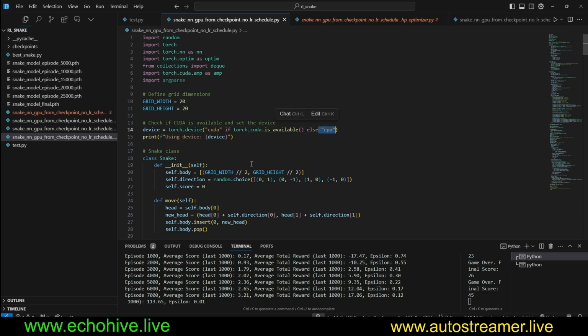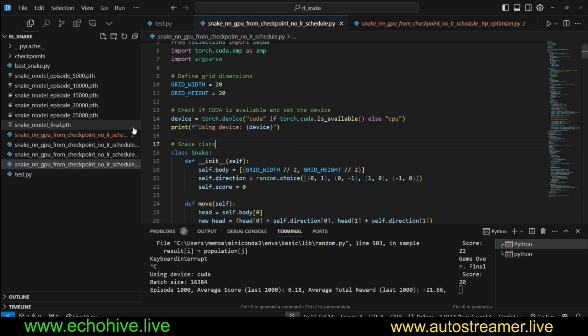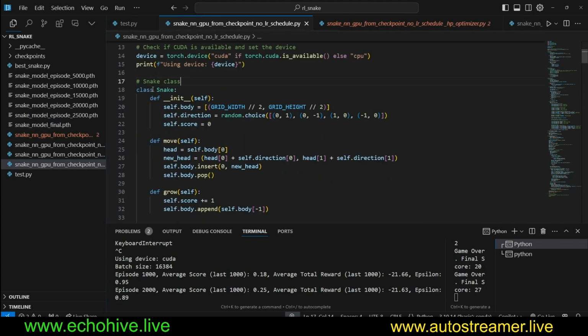You can also use Google Colab too. Yesterday, I was testing some different state settings and I was using an A100, for example. So keep that in mind. So here we're defining the game grid 20 by 20. Here we are checking to use GPU or not. And here we defined the game. This is our problem domain.